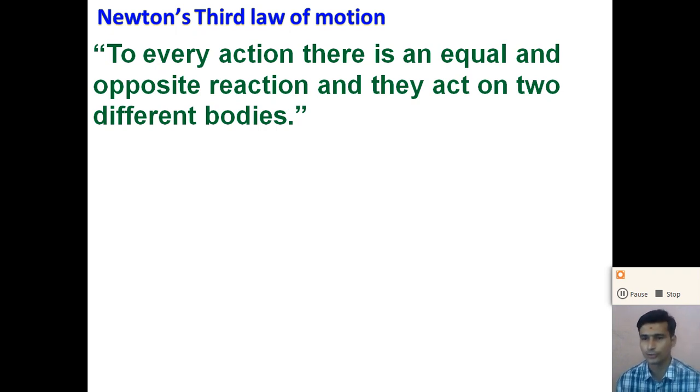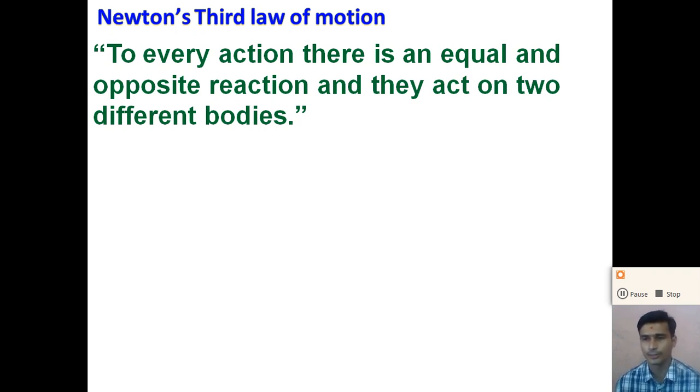So the force always originates on a pair of bodies. When a force is acting on one body, if we consider two objects, when one object exerts a force on the other object, the other object also exerts a force on the first object.